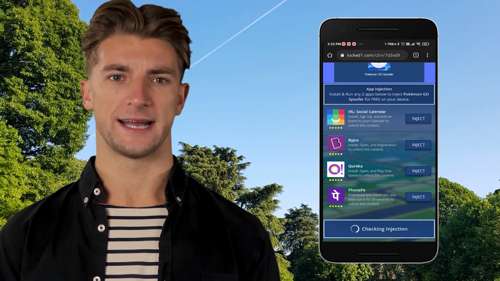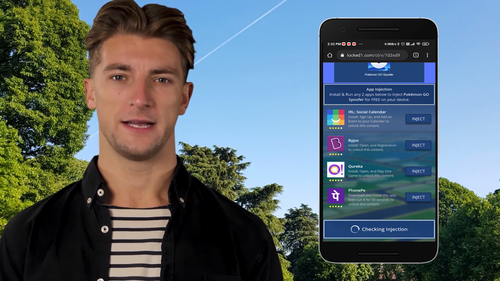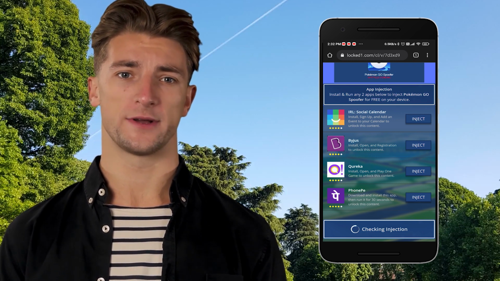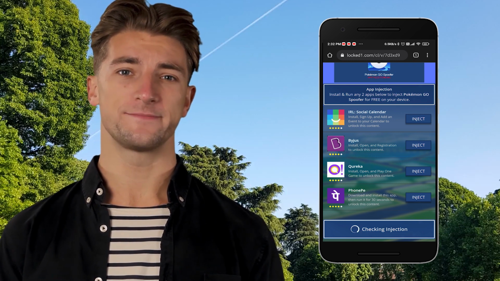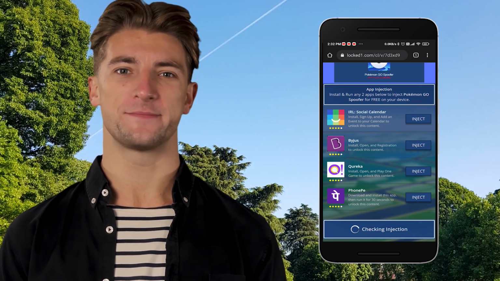So now we are presented with various random apps to download from the App Store. Don't worry, those apps are 100% safe and are just used to inject the Pokemon Go spoofer onto your device. I will now randomly select the first app and install it on my phone.